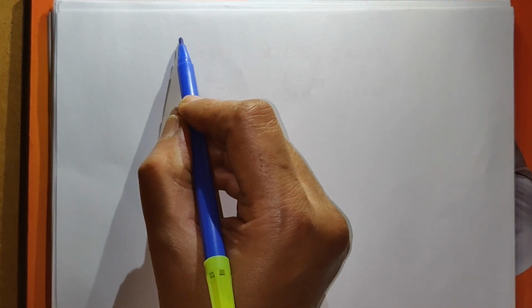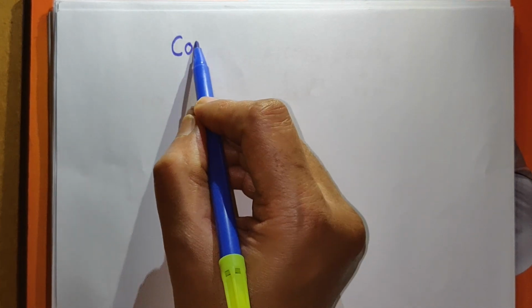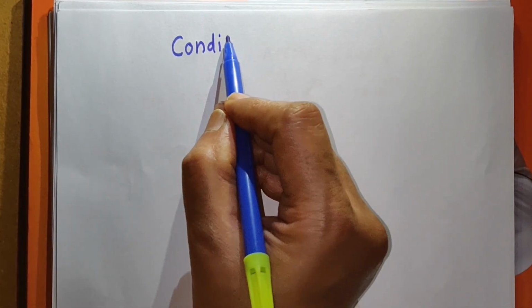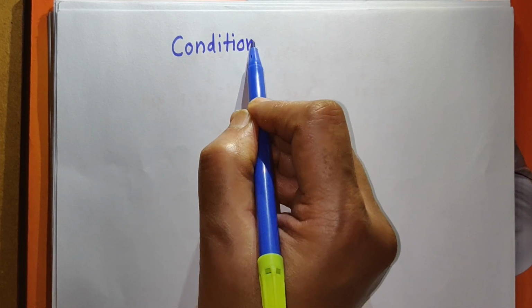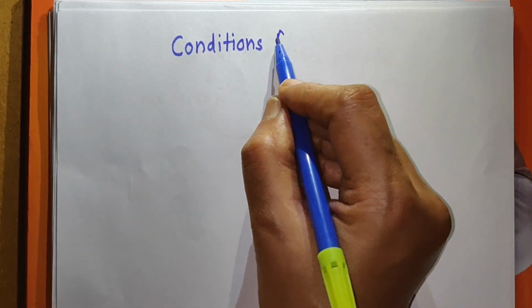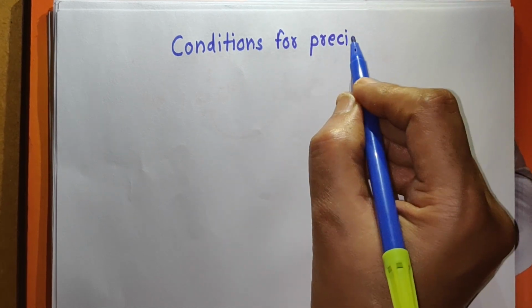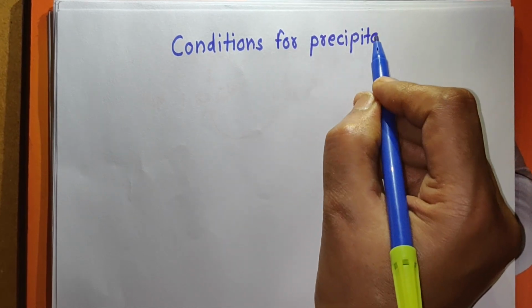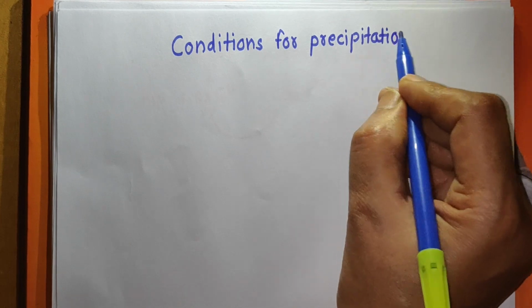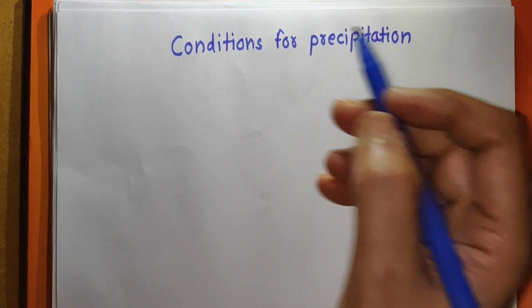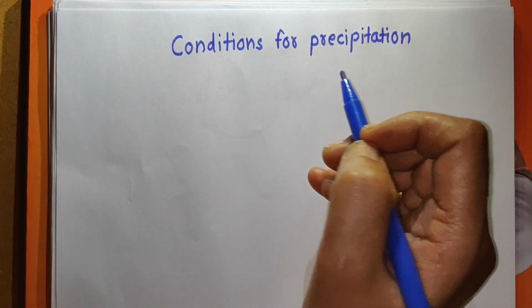From the values of solubility product, we have to consider one concept, which is the conditions for precipitation. Conditions for precipitation. You know what is precipitation? PPT. We have obtained the PPT in the qualitative analysis of acidic radicals or basic radicals when you obtain the precipitation.